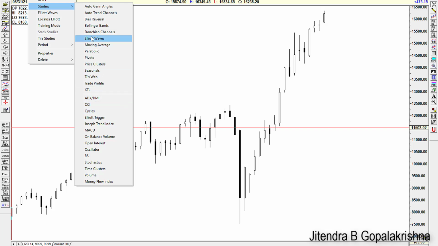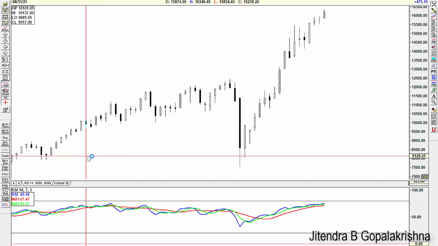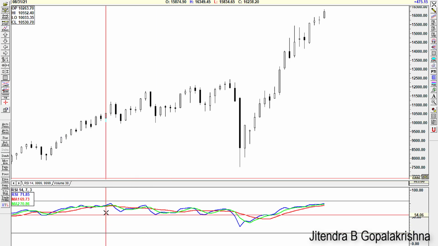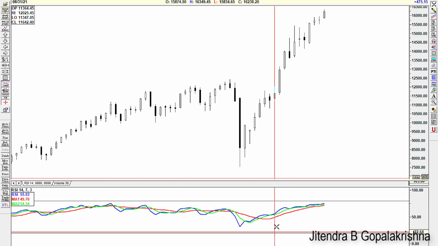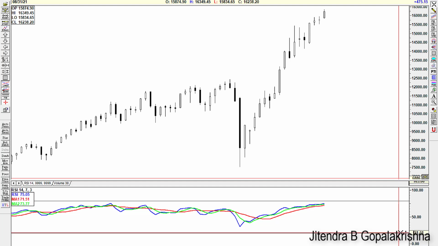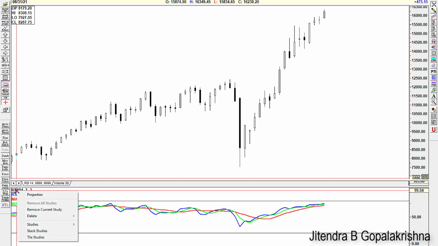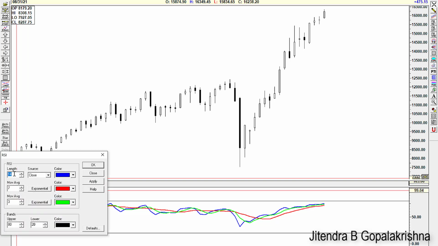Where is RSI? All right, RSI right here. If I click RSI, by default you will get something like this. You will get multiple colors and something like this. That's all you will get. It is depicted at 20 and 80. So what we will do is right click here, go to properties, and by default it should be 14 length, which means if it is a daily candle, it will calculate those RSI values for the last 14 days and then plot it.